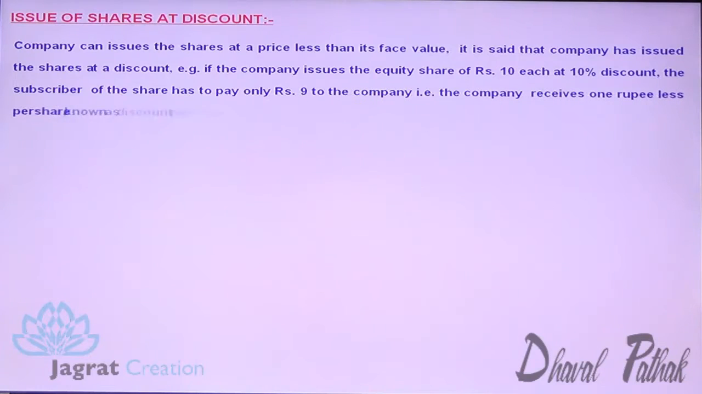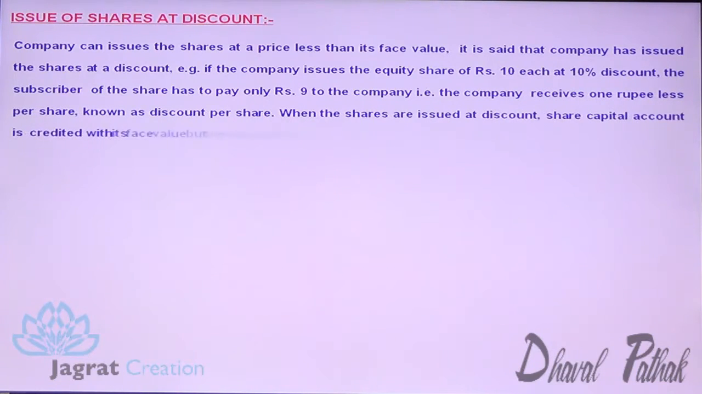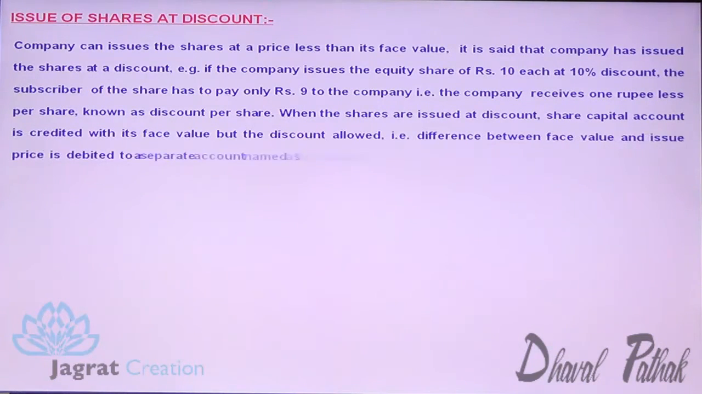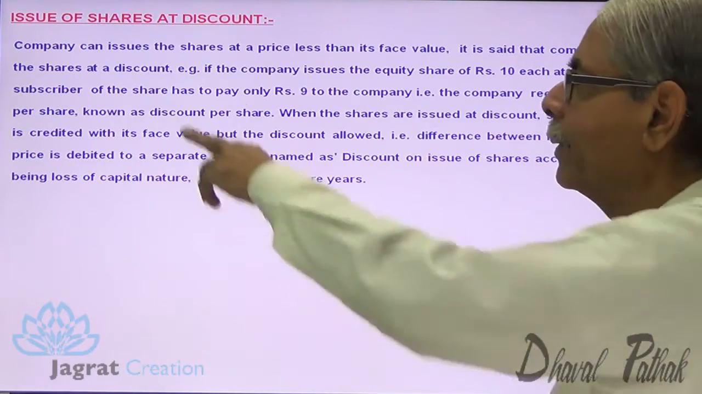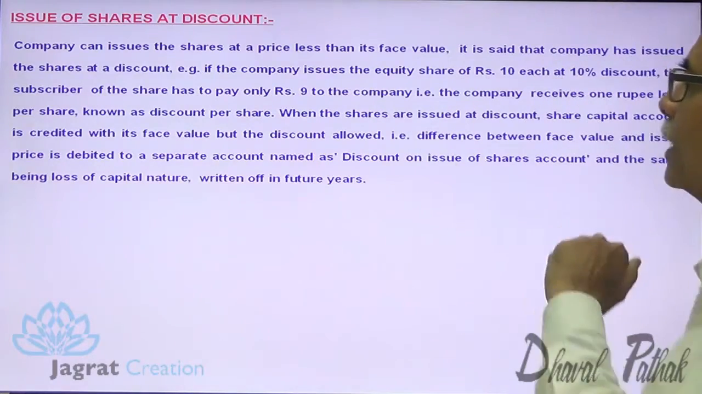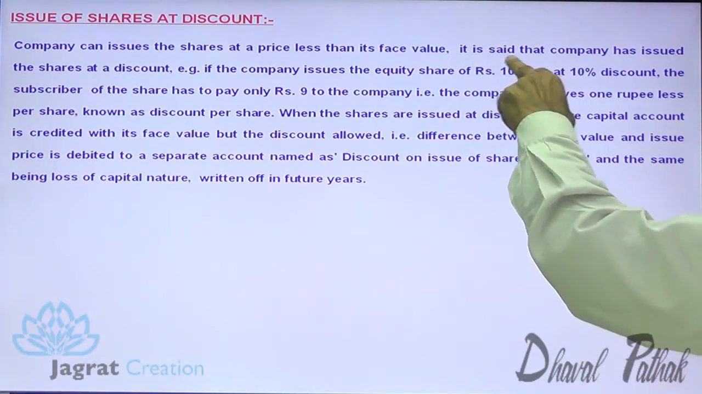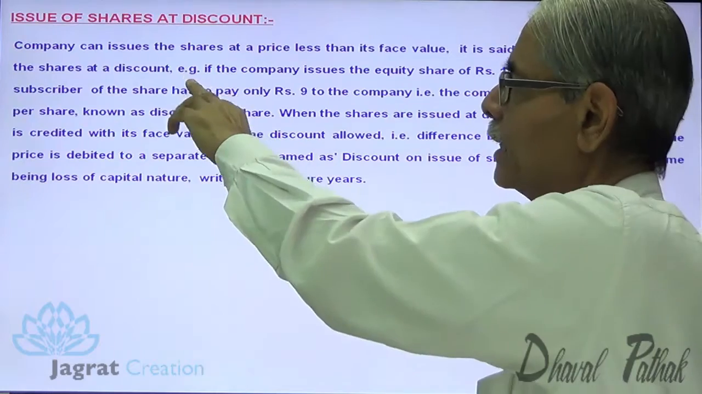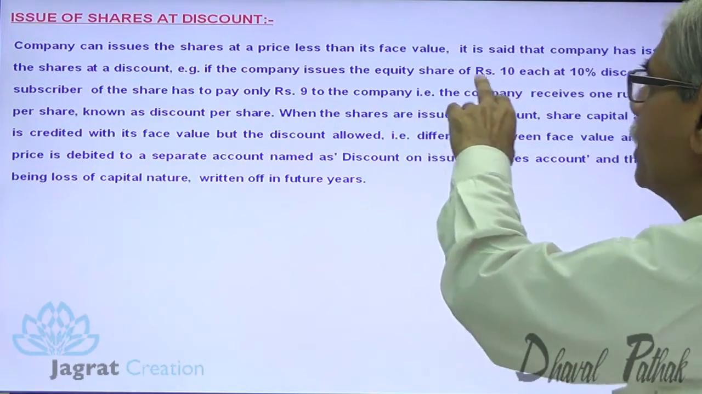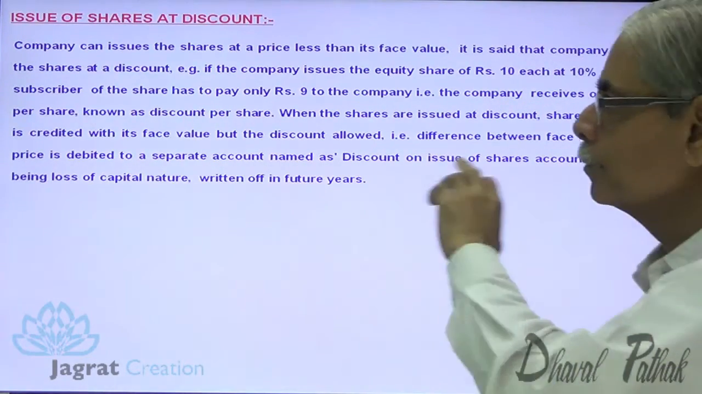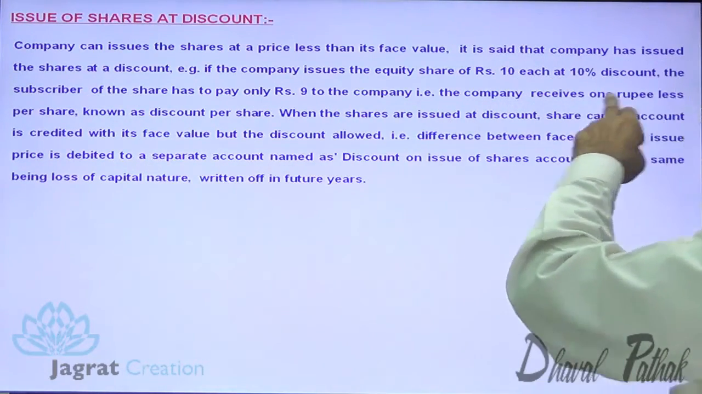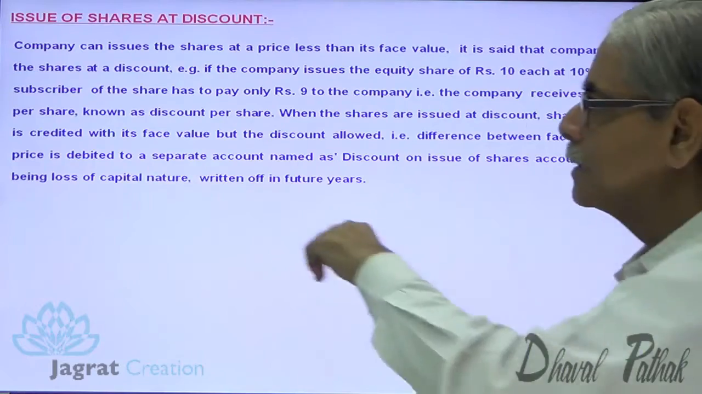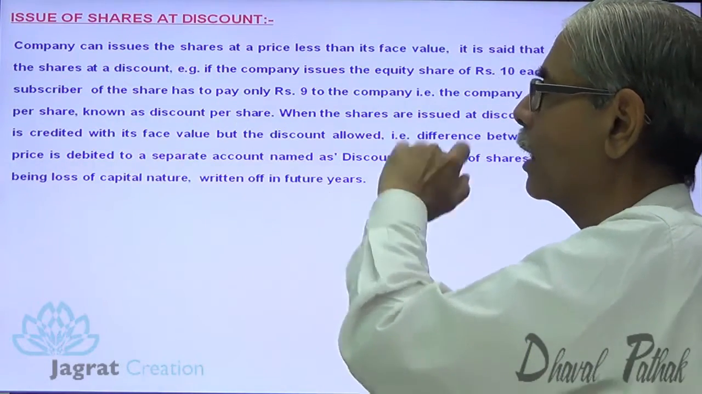Observe the screen and read with me. Company can issue shares at a price less than the face value. It is saying that the company has issued the shares at discount. For example, if the company issues equity share of ₹10 each at 10% discount, the subscriber of a share has to pay ₹9 to the company. Company receives ₹1 less per share, shown as discount per share.